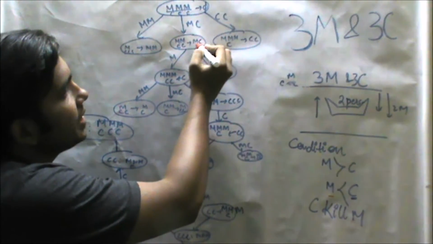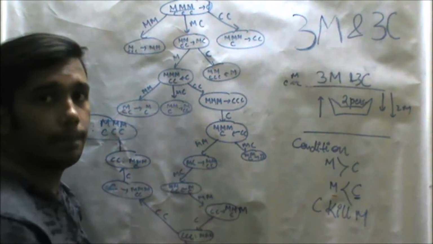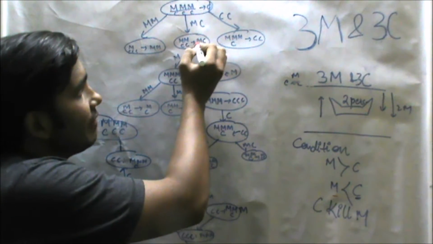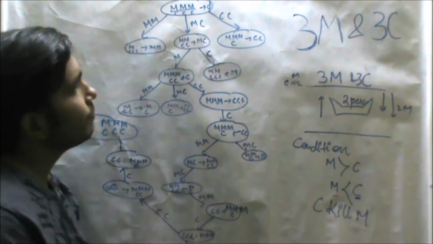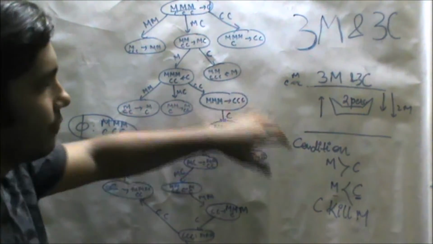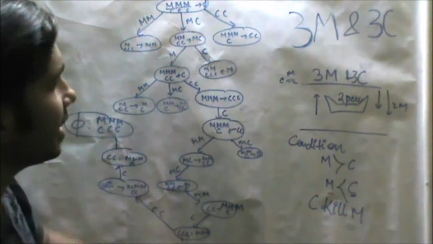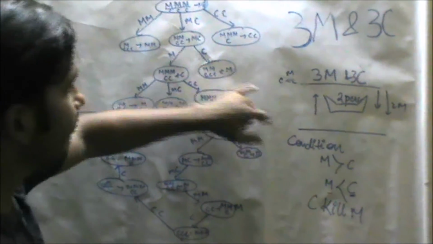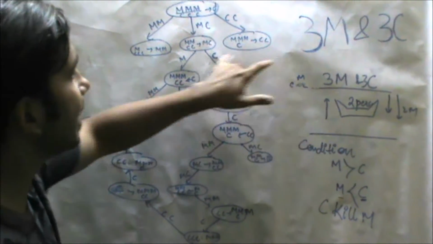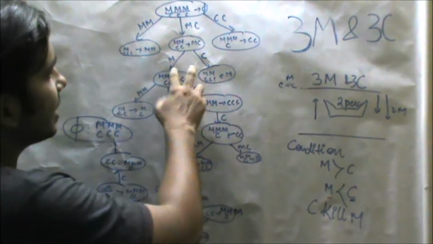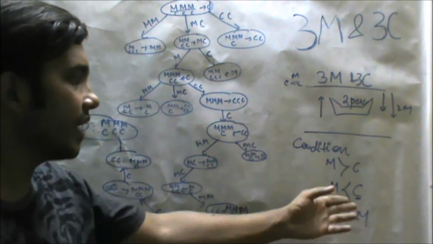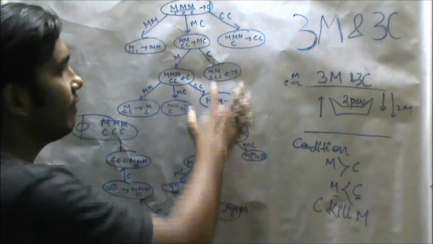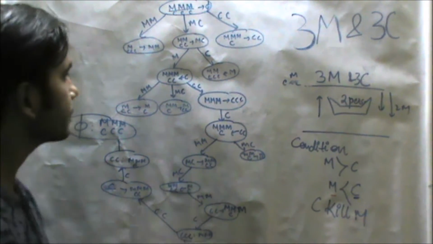Then on either side of the shore there will be 1 missionary and 1 cannibal on one side, and 2 missionaries and 2 cannibals on the other. Then they have to go back. So there can again be 2 conditions. Either 1 missionary is left behind and 1 cannibal goes back. If this is the condition, then there will be 3 cannibals and 2 missionaries. And we know if cannibals are more than missionaries, they will kill the missionaries.